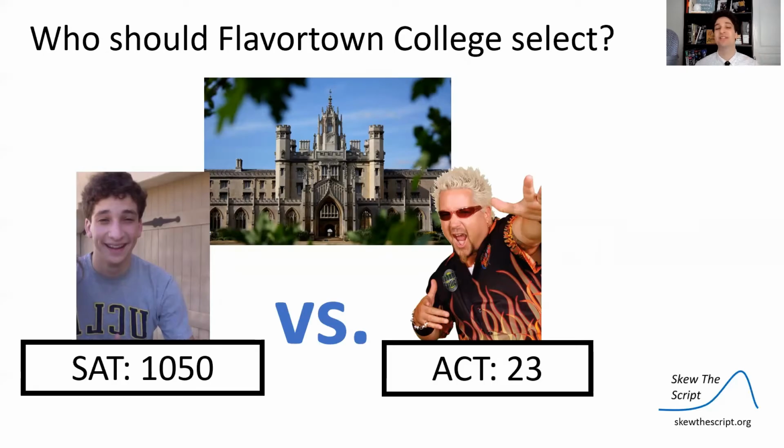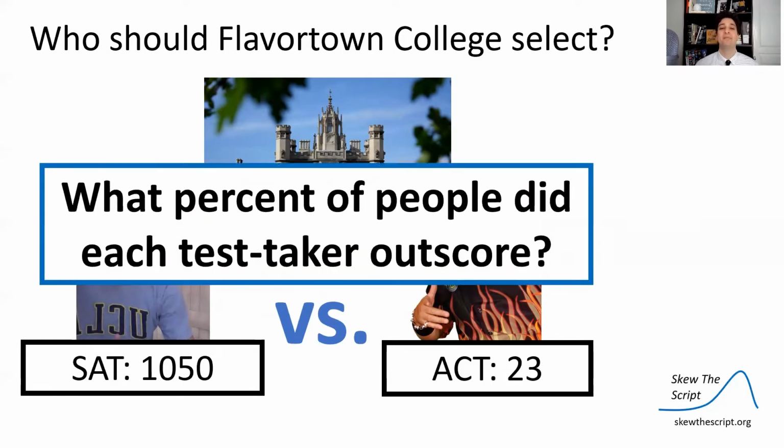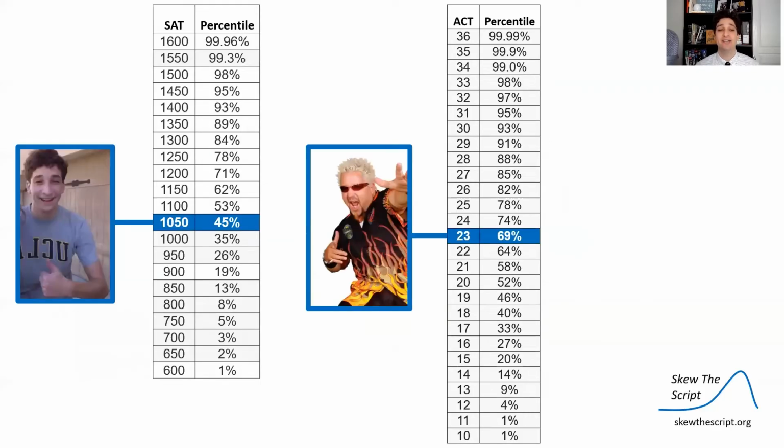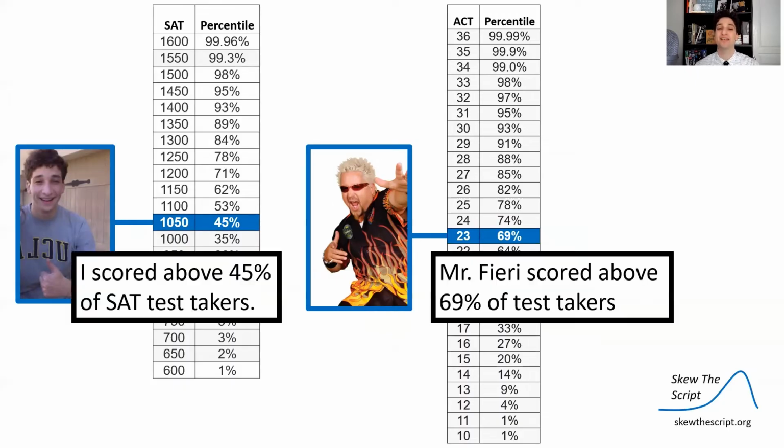So who should Flavortown College select? Me or superstar chef Guy Fieri? Well, what percent of people did each test taker in this case outscore? Let's look at the SAT and ACT percentiles, and we can see that a score of 1050 is at the 45th percentile for the SAT, and a score of 23 is at the 69th percentile for the ACT.